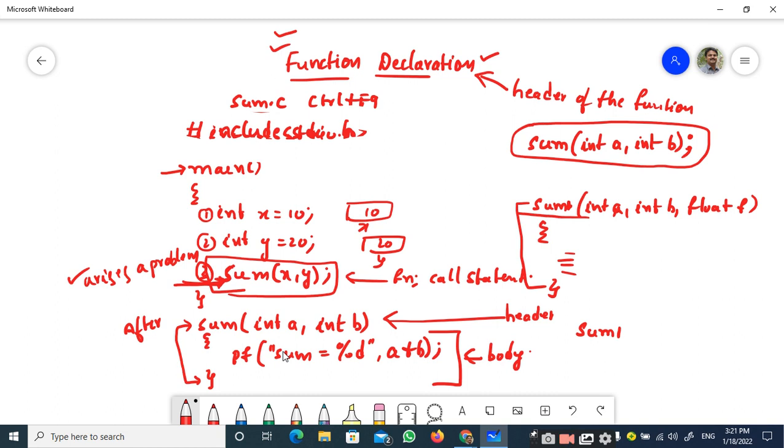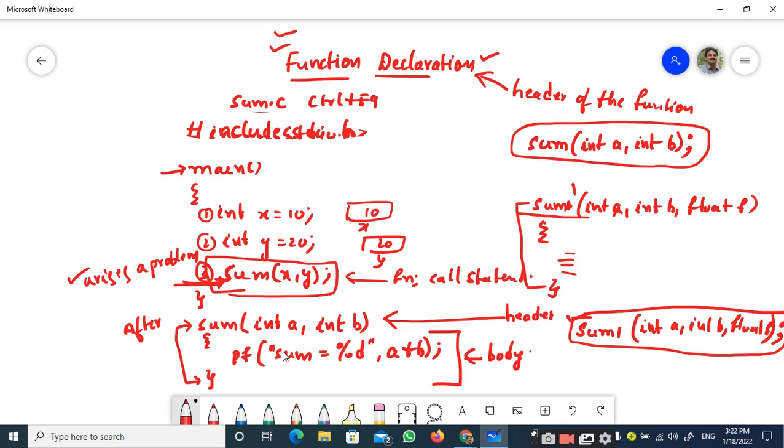If it has a return type, we have to specify the return type also. Sum1, how many parameters are there? 3 parameters. And what are they? Int a, int b, and float f. So you can write like this, int a, int b, and float f. And remember that you always have to end it with a semicolon. This is the function header or the function declaration of this function.